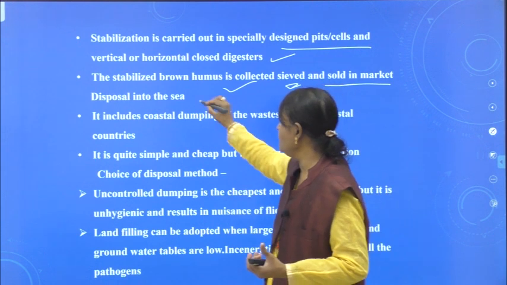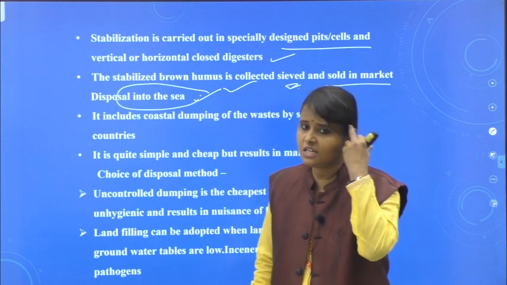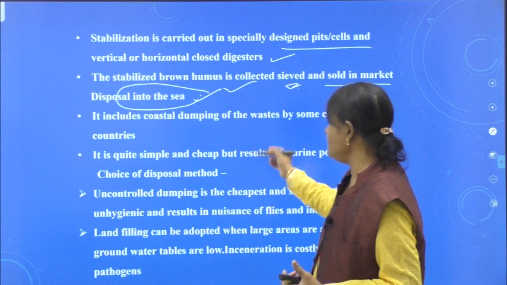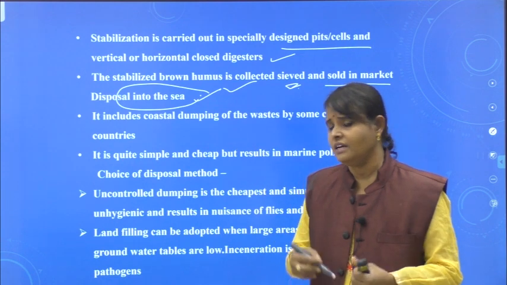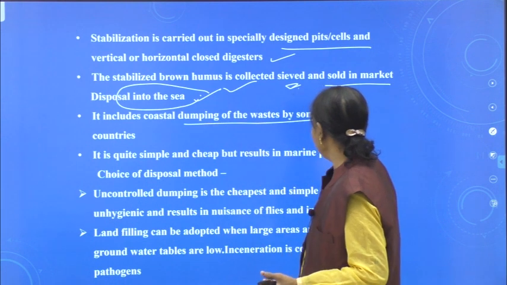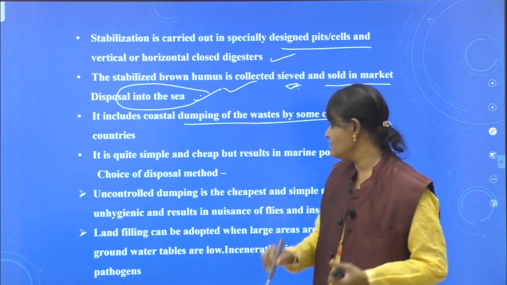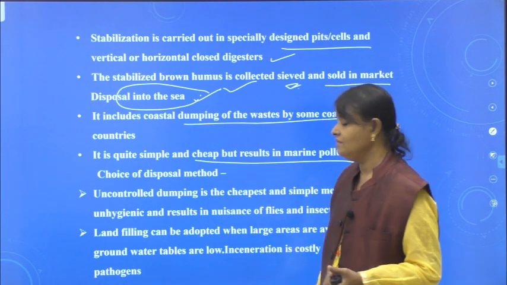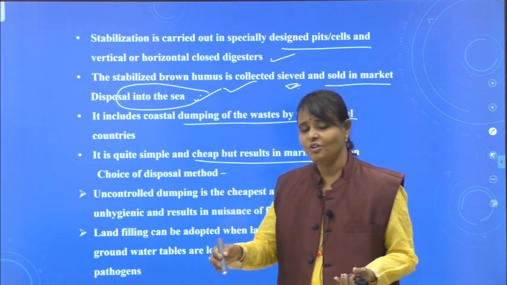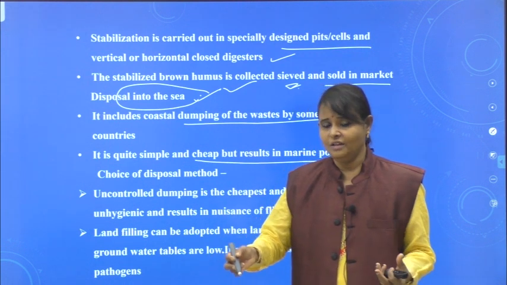The last one here is disposal in the sea. You can see here, disposal in the sea is the last one. See, whatever waste is there, they will pack in the containers and they will dump. It includes coastal dumping of the wastes in some areas, especially coastal areas. It is a quite simple and cheap method but causes pollution. See, if you want to treat anything and you simply dispose, it results in pollution.